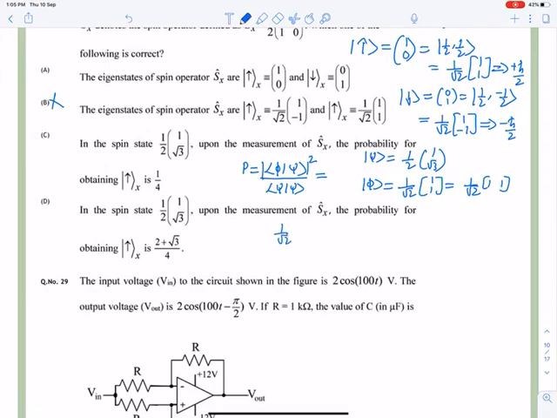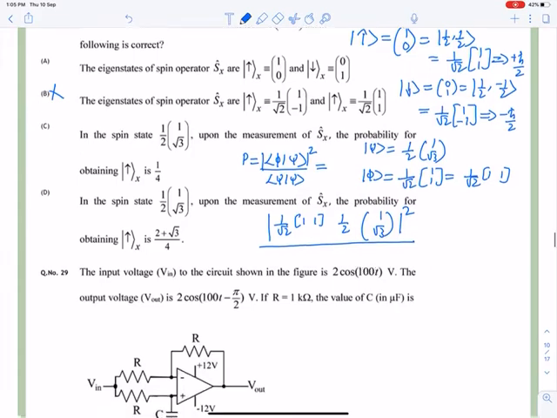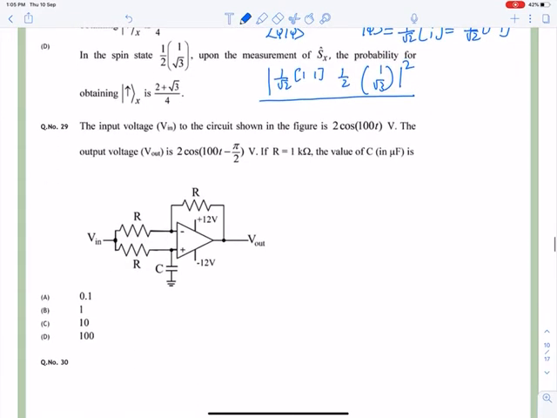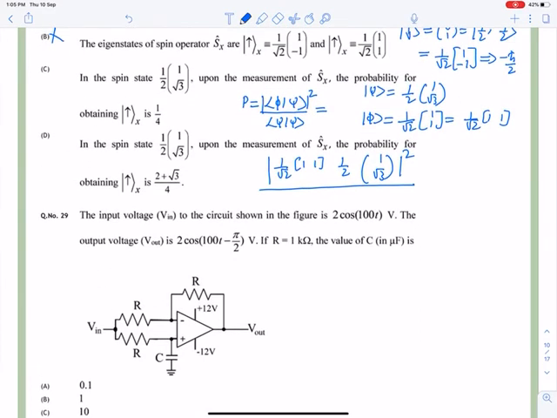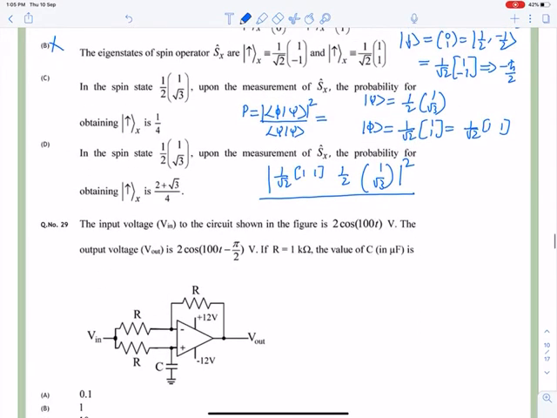Now I can write 1 by 2 times 1 root 3, and psi is this. So this will be 1 by 2 times 1 root 3 and 1 by 2 times 1 root 3.